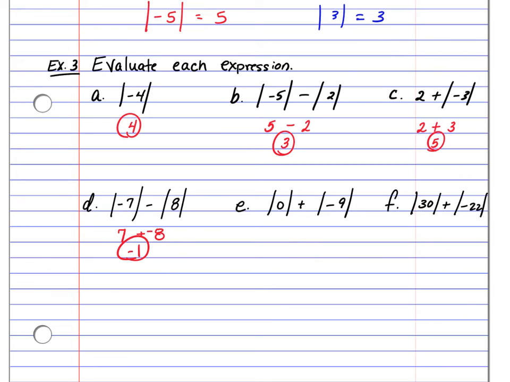Letter E, how far away is 0 from 0? That is just going to be 0. Bring down the plus sign, and then the absolute value of -9 is a +9. So 0 plus 9 is 9. And the last part, the absolute value of 30 is 30, plus the absolute value of -22 is a +22, and we get a total of 52.